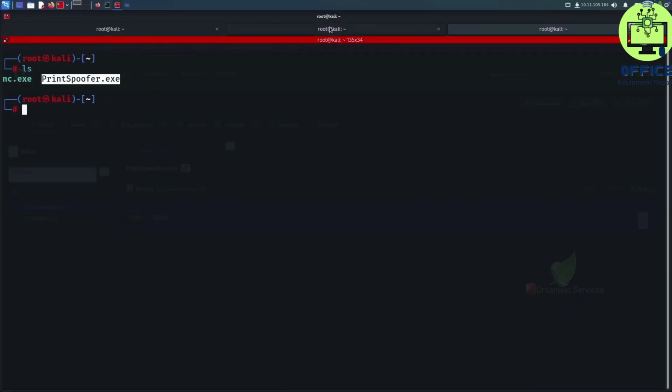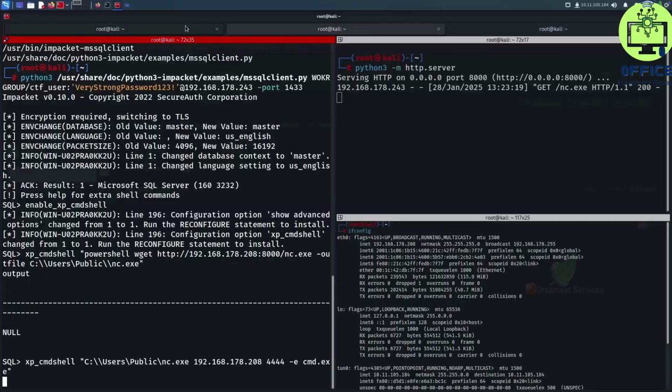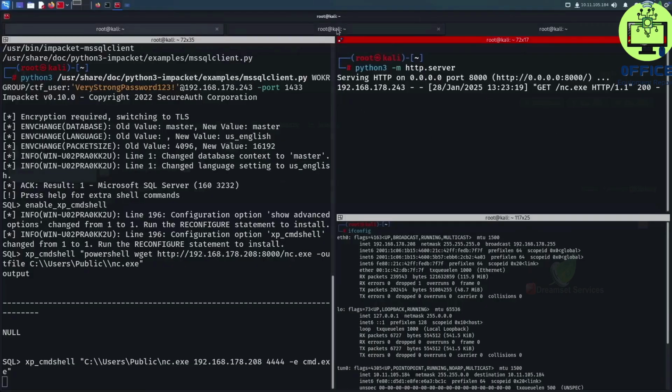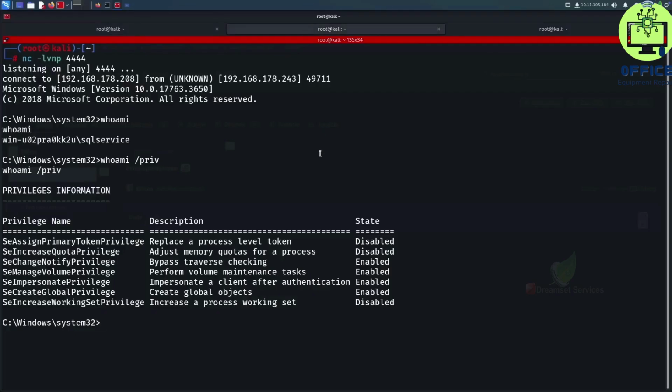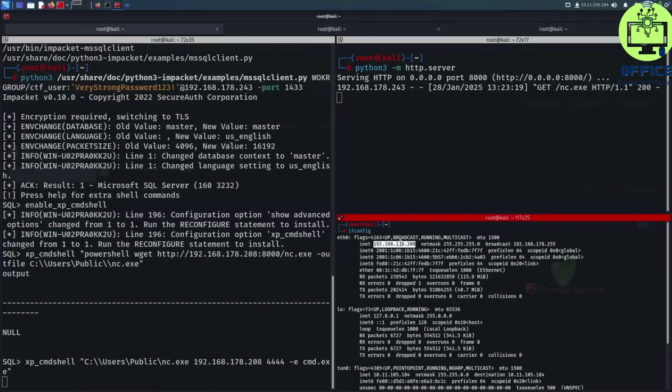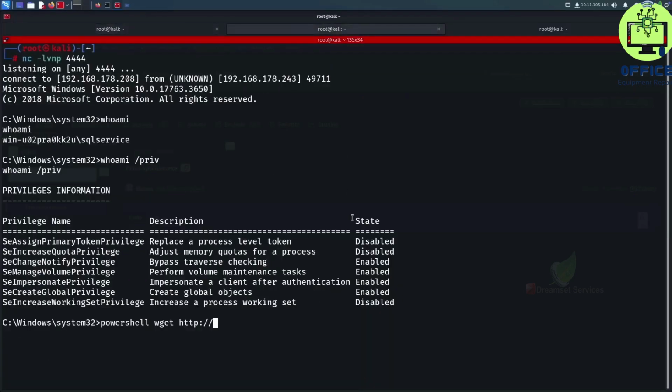PrintSpoofer is already inside the directory where the HTTP server is currently running. So all we have to do is go back to our shell and run the PowerShell wget command that we ran before, but this time instead of accessing nc.exe, we're gonna access printspoofer.exe. I'm gonna run powershell wget http followed by the IP address of my Kali machine. Let me copy that and paste it right here.